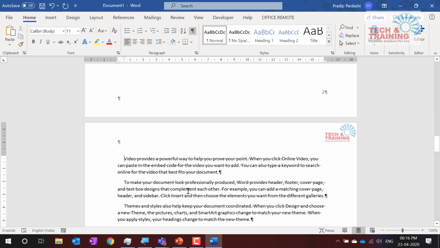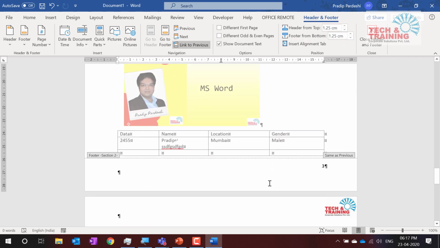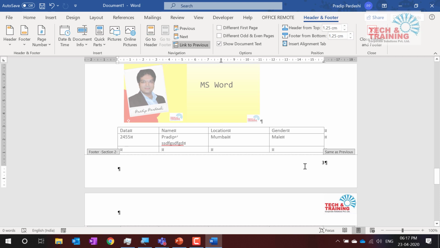What we need to do now is go again to header footer, and when we look at this page number, that is the third page, I would like to break this continuity. That means if the first page number is 1, the second will naturally be 2, the third will naturally be 3, the fourth will naturally be 4.